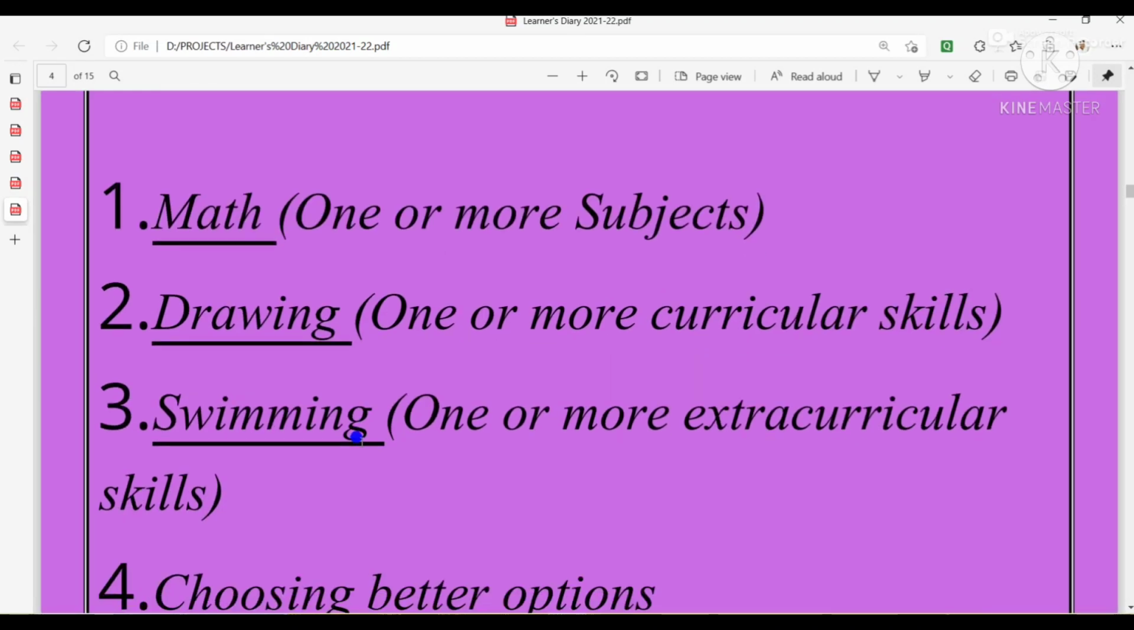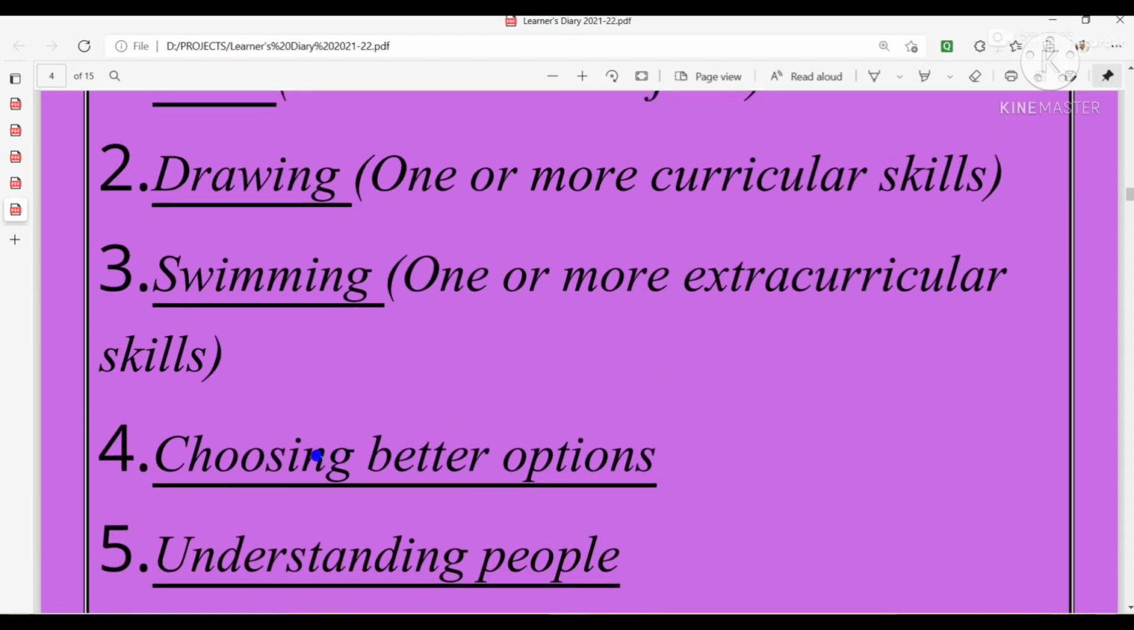Then next one is drawing. Here you have to write one or more curricular skills. That means drawing or reading, writing, storytelling or singing. Anything you can write. Then you can also write more than one curricular skill. Then I have written next, swimming. So here you have to write one or more extracurricular activities. That means swimming or dancing, running, etc. You can write one or more activities.